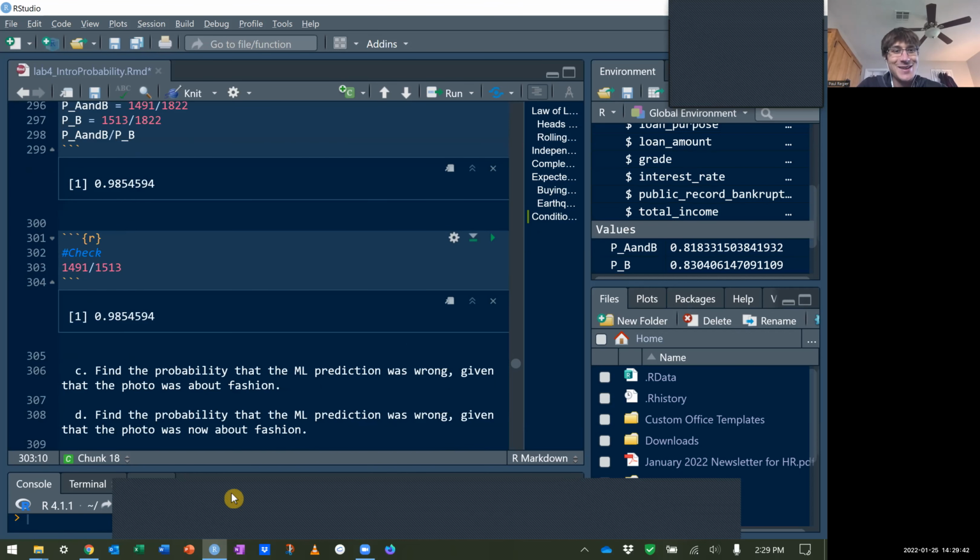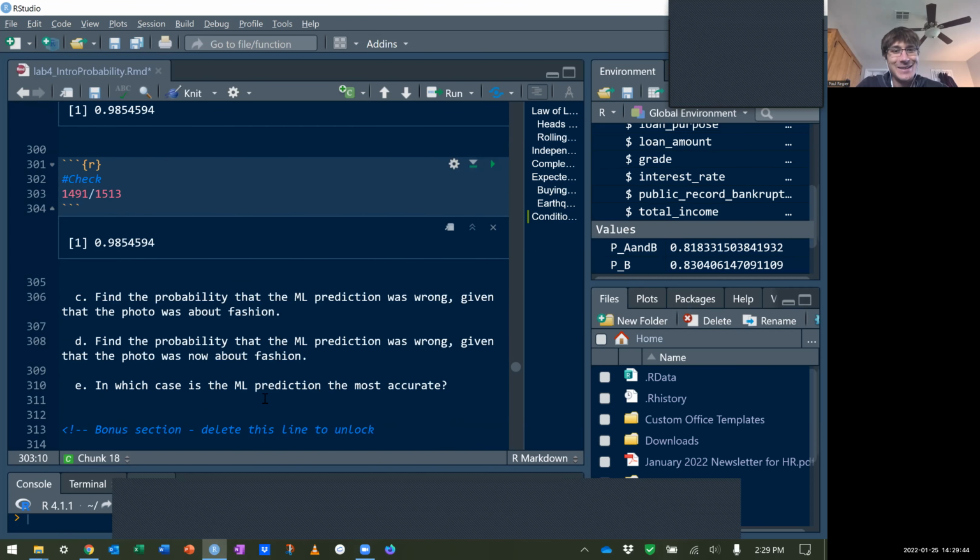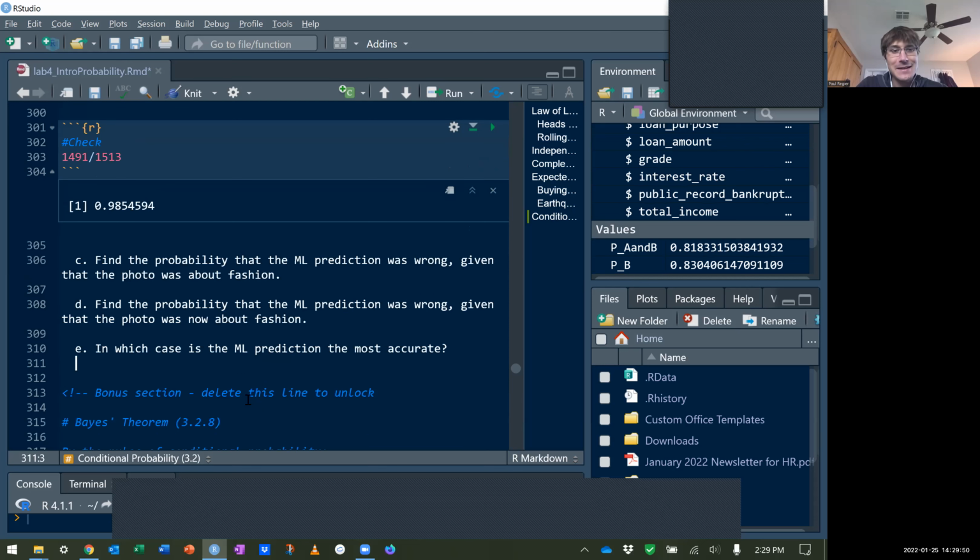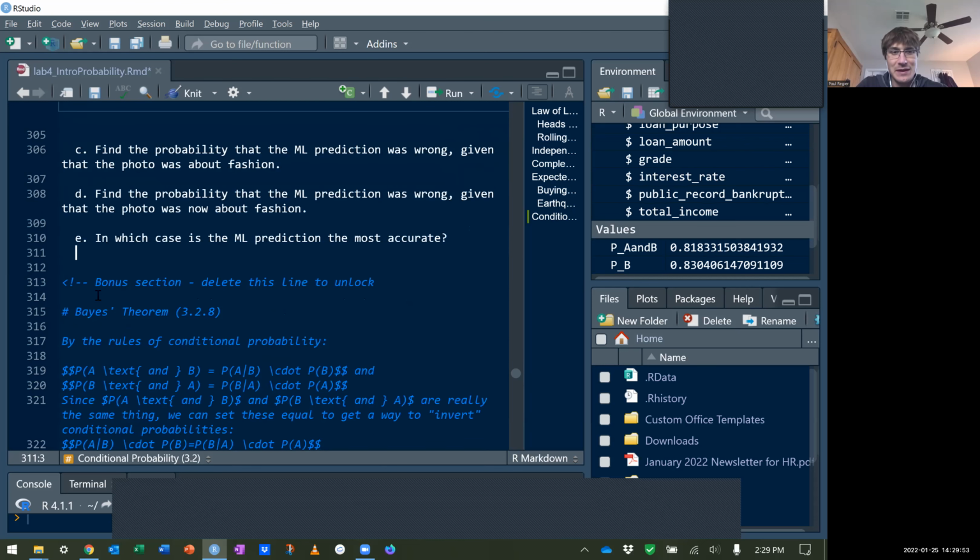All right. So now you can get the other two. And you can use that to say, hey, when is machine learning the most accurate? All right. And there is a bonus section on Bayes' rule. This has some more detailed math on some of the math that's behind machine learning as well, if you're interested.